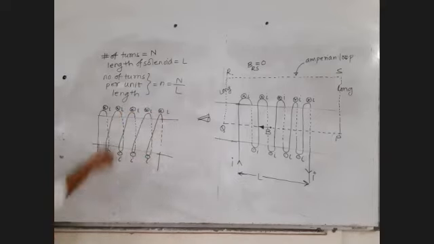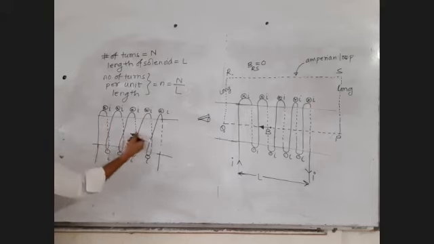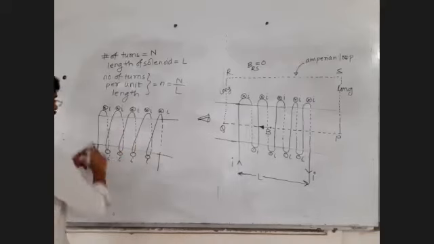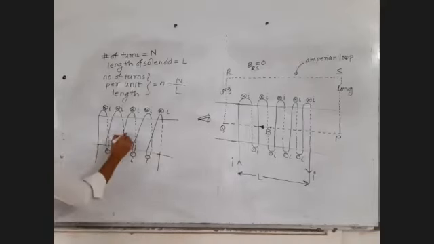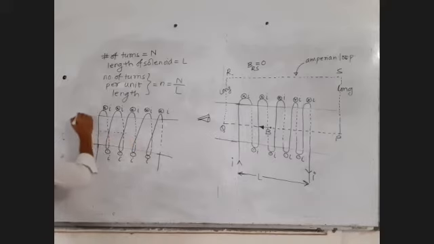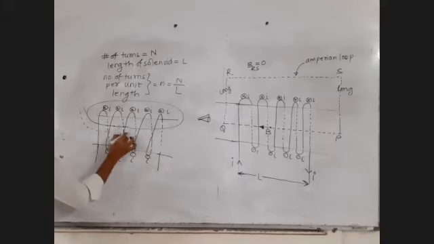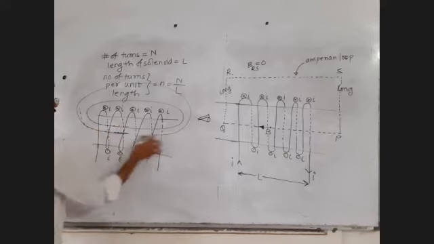Fine. Current is anti-clockwise, so the field is coming towards you. So the magnetic field lines will be like this. It's as good as a bar magnet. They form a closed loop, right? We will learn about magnetic field lines after this point.